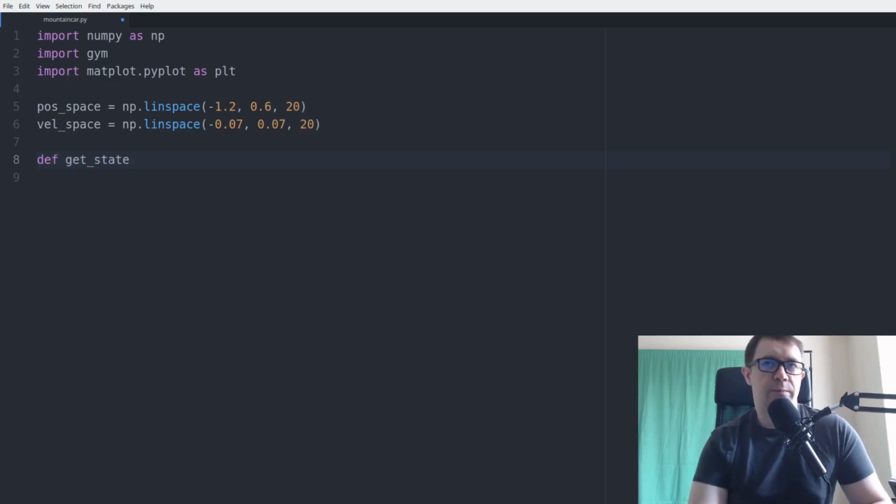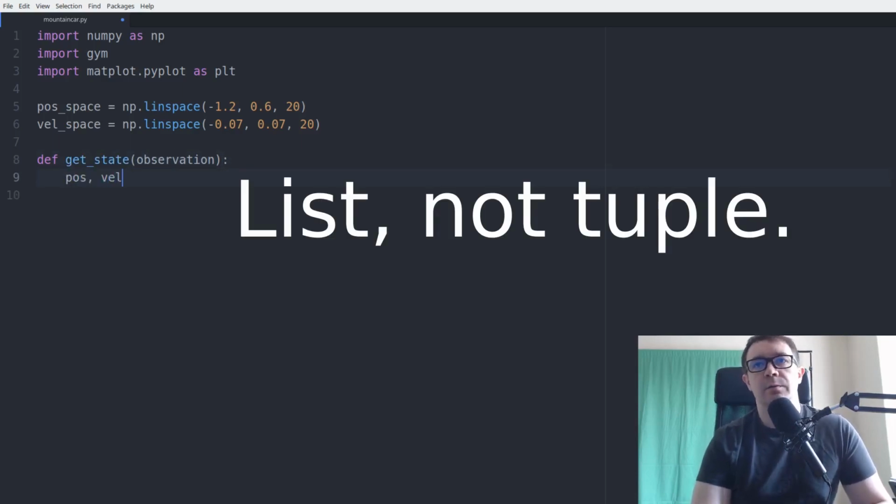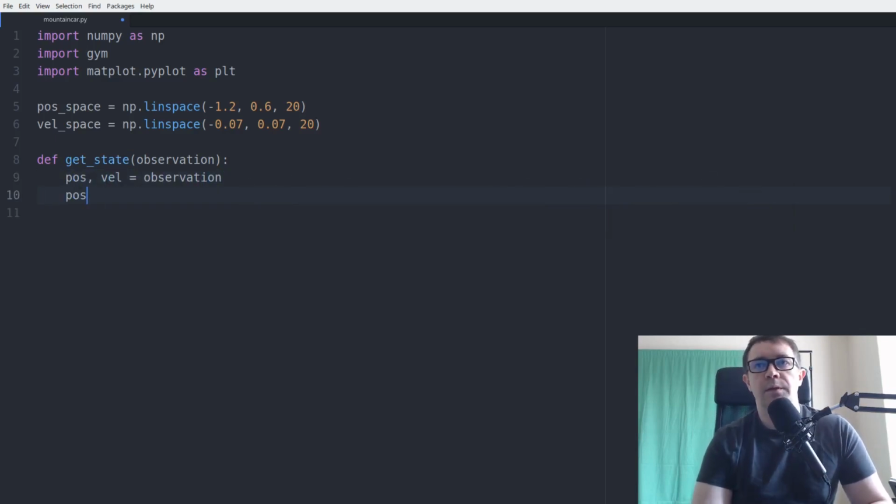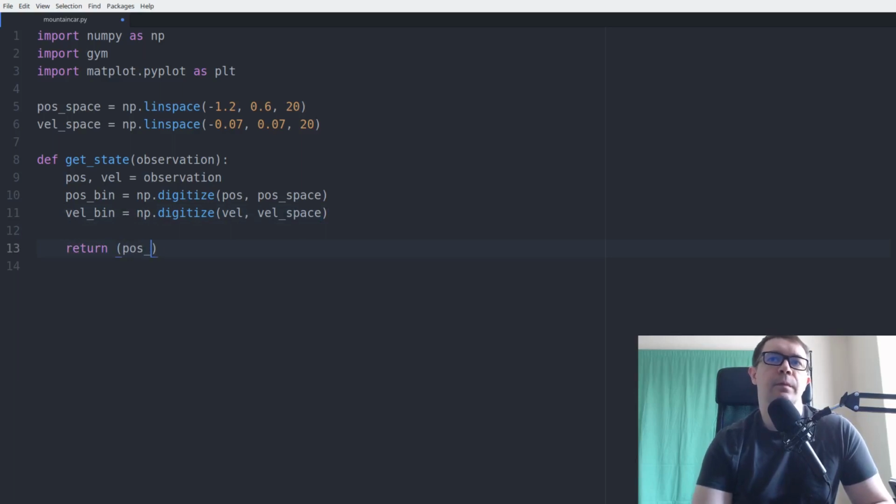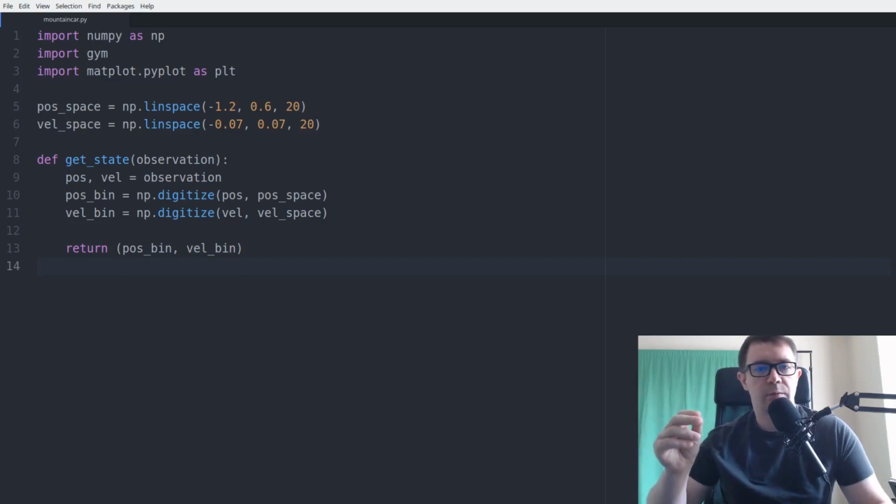Next, we have to do the inverse operation. So we'll define a function that takes an observation and returns a state. The observation is a tuple whose elements are position and velocity. Then we want to get the bins using the digitize function, which takes our position as input and the position space. Likewise for the velocity. And we want to return a tuple of position and velocity bin. So we send in an observation, which is a tuple of two continuous numbers, and we end up with two integers on the output.